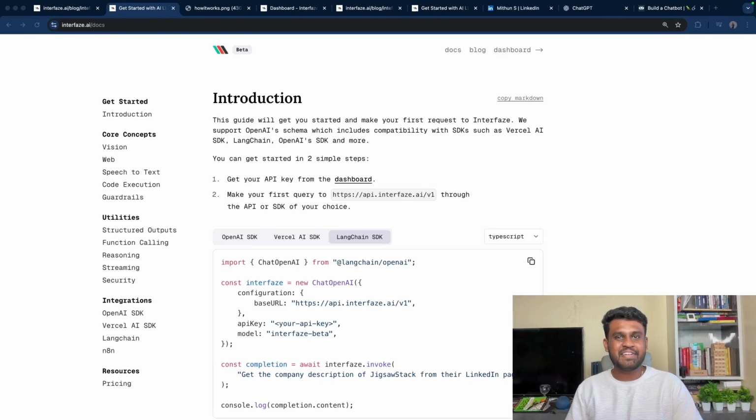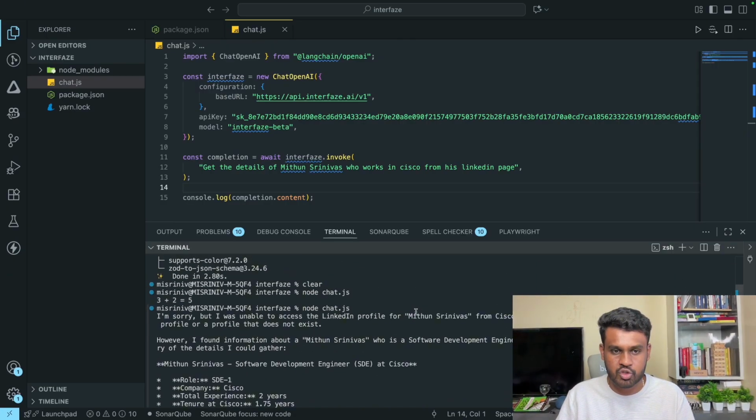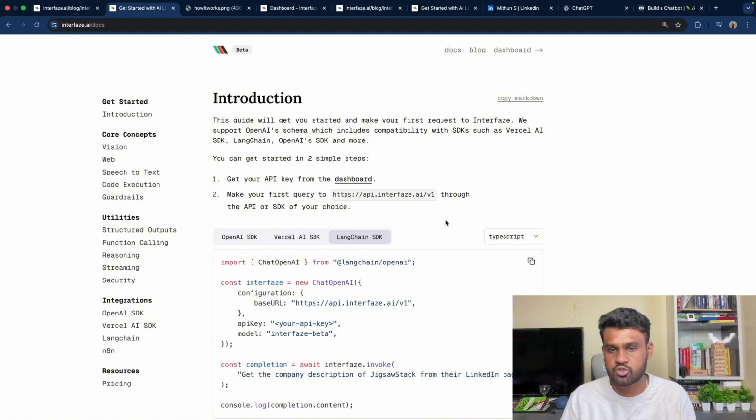Alright, so in the previous video, we explored the chat capabilities, the direct chat and the web scraping capabilities of Interfaze. We did a regular chat and then a web scraping challenge, where I asked Interfaze to scrape my LinkedIn page and it gave me a very cool output. You can see that output here as well. All of the information is provided, everything is in order.